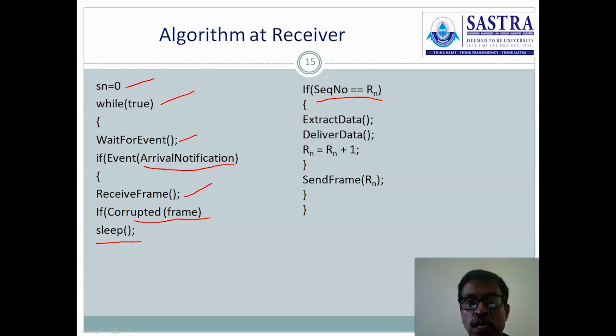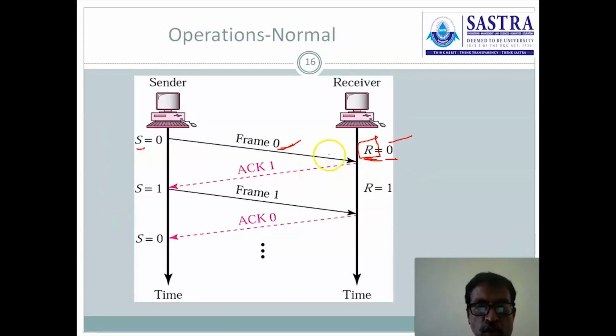In order to check that, the sequence number is compared with Rn. If it is okay, then extract the data and deliver the data to the network layer, and the acknowledgement number is incremented. Send the acknowledgement frame. This is the algorithm executed at the receiver in Stop and Wait ARQ.